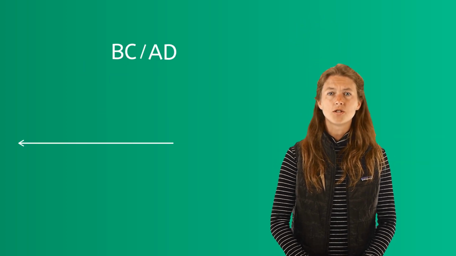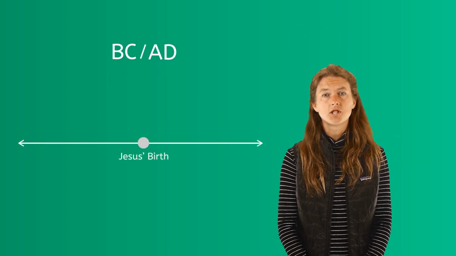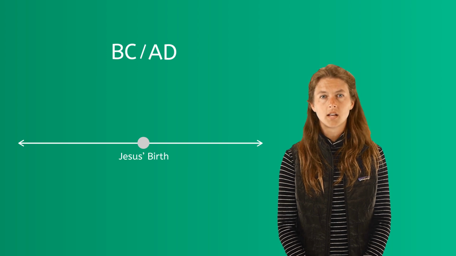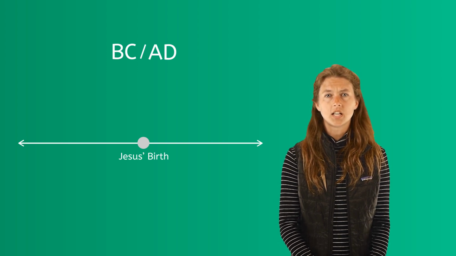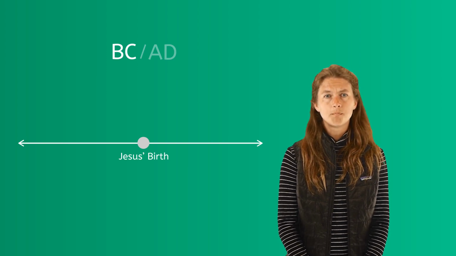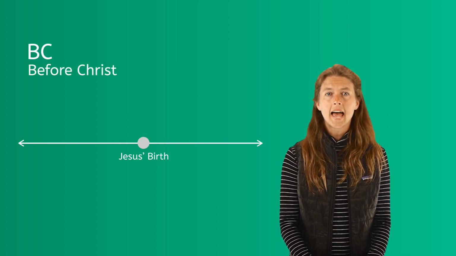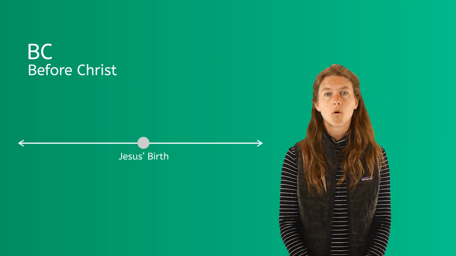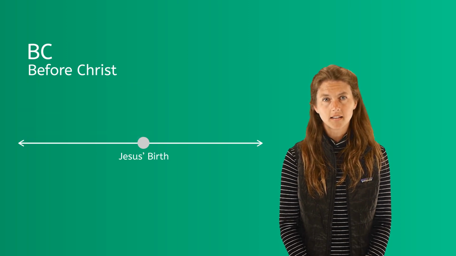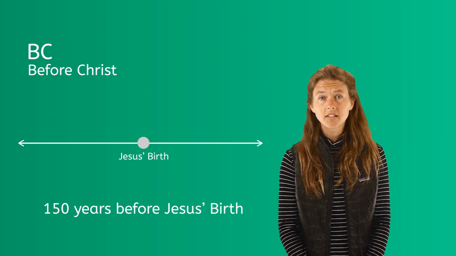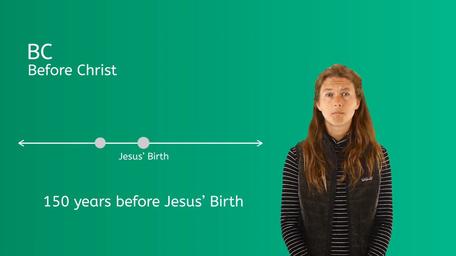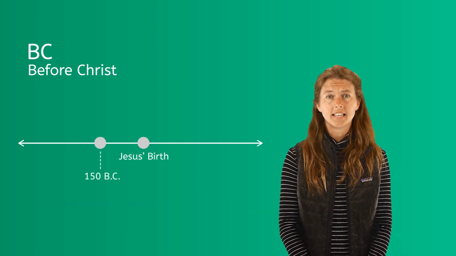B.C. and A.D. are used together and use the birth of Jesus Christ as a reference point. His birth is considered the year 0. B.C. means before Christ. Anything before Christ was born is marked as B.C. For example, 150 years before Jesus was born would be marked 150 B.C.